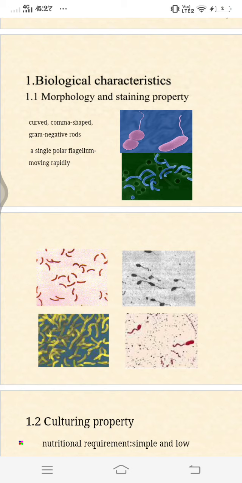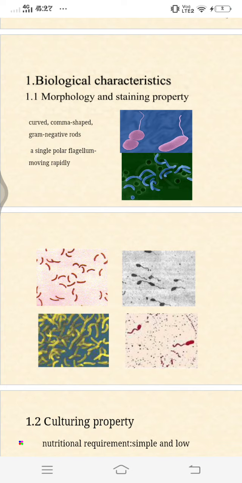And for the transport media, in India we use the Venkatraman Ramakrishnan medium, that is VR medium. And we also use the Cary Blair medium and also autoclaved seawater. The enrichment media are mainly alkaline peptone water and also taurocholate tellurite peptone water. So both these peptone waters are used. Why? Because their high pH suppresses growth of the commensals. That is, they don't allow any other organisms, only allow Vibrio cholerae growth. So we can easily use it as a transport medium. And we can incubate it for 6 to 8 hours in the enrichment. Only 6 to 8 hours is enough for the growth of the bacterium.